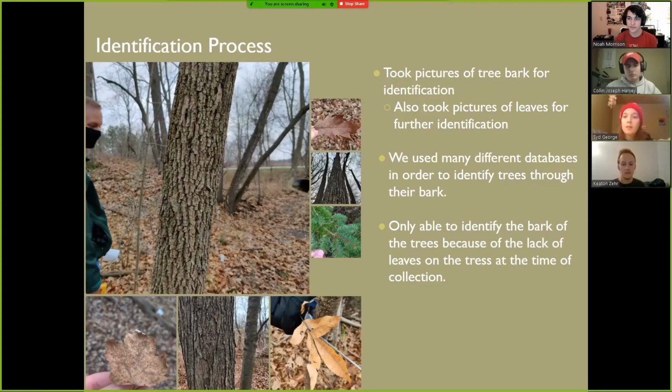Okay, so just a little bit about our identification process. Because of the season that we were working in, we weren't able to look at anything other than the bark, really. So we took pictures of the bark for identification, and then we also took leaves for further identification, just to make that process a little bit easier. We also used many different databases in order to identify trees through their bark. And we also took pictures of the buds on the branches, because you can also identify trees in that way as well.